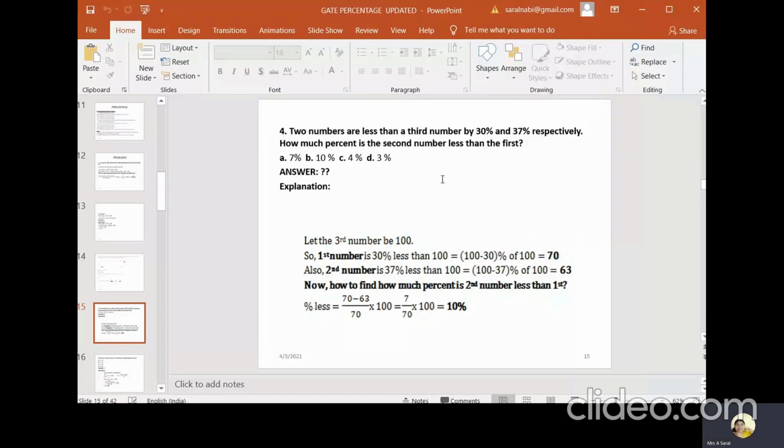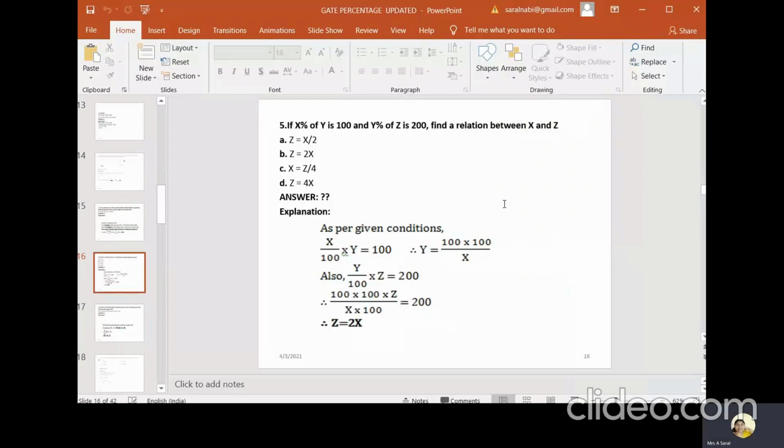So for the first number, 30% less: 100 minus 30 is 70. And for the second number, 37% less: 100 minus 37 is 63. Since we considered the third number as 100, we found the first and second numbers above. Now we can calculate how much percent the second number is less than the first. As usual we know the formula: 70 minus 63 by 70 into 100. So the answer is 10%.